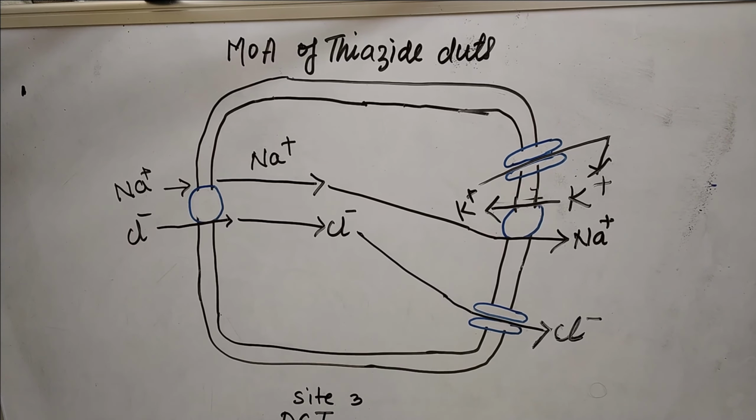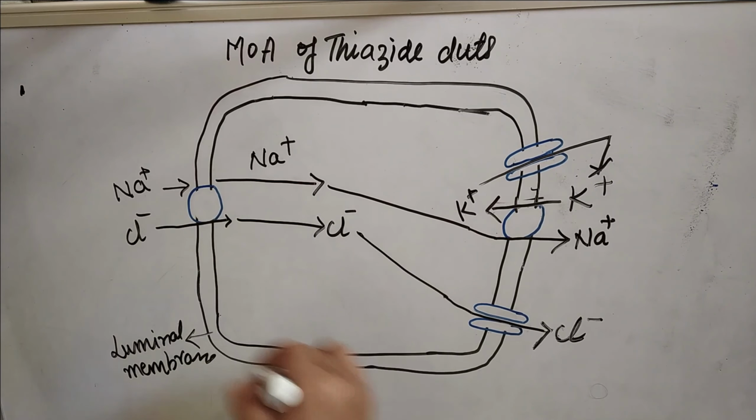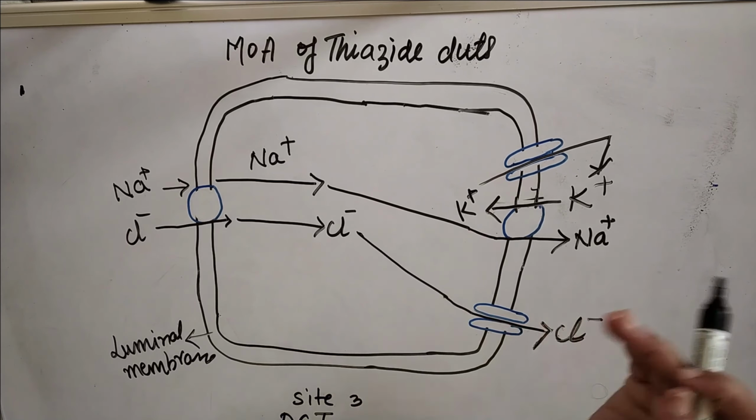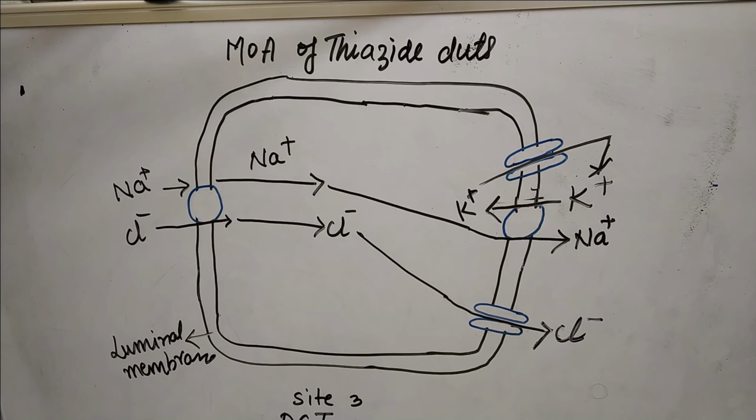Here you can see the luminal membrane, in which different channels are present: first channel, second, third and fourth. Through these channels the ions either enter inside the distal convoluted tubule or go outside and are reabsorbed in the cortex portion.